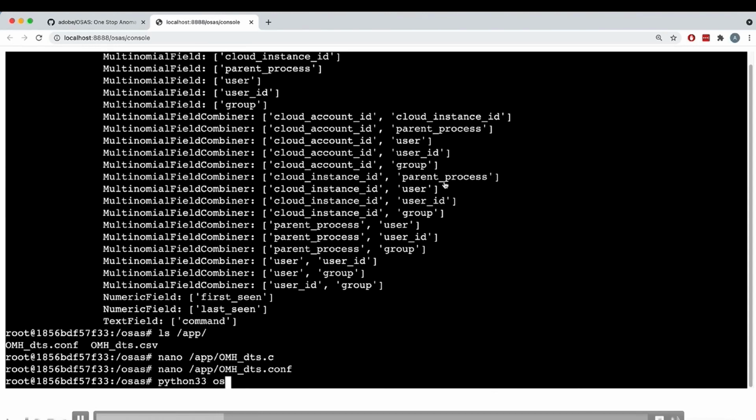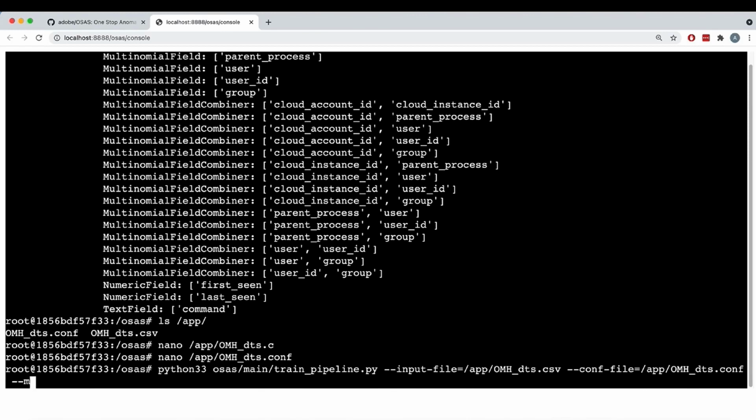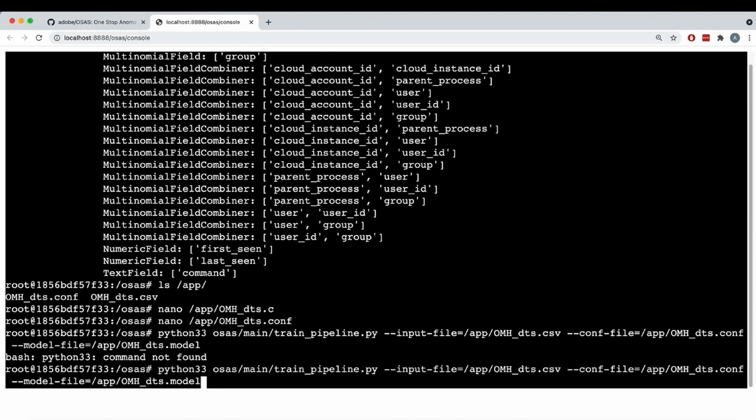Now, the next step is actually to train the pipeline. So now it's going to take all the information from the configuration file. It's going to take the input dataset that I made the configuration file for, and it's going to train the model. And the model file, which is going to be created, is going to contain the anomaly detection algorithm, but also the models necessary to process the data, the features, and some of the information regarding those features. Okay, I have a typo here, so running that really fast.